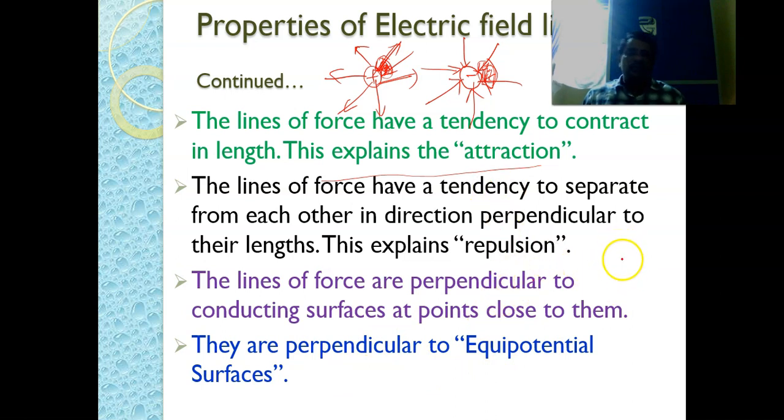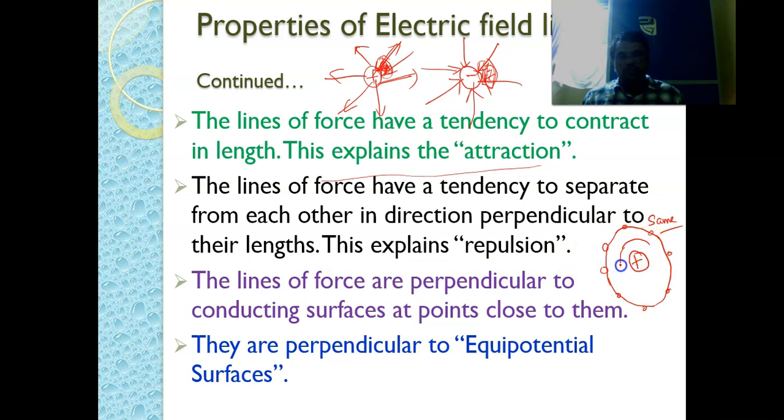Equipotential surface means, let us say this is the positive charge. If you draw a circle surrounding this positive charge, on this particular circle at each and every point the potential will be the same.